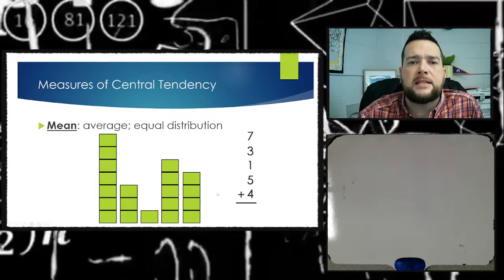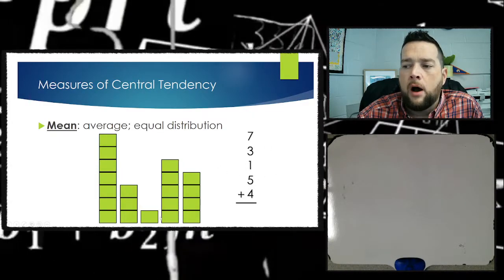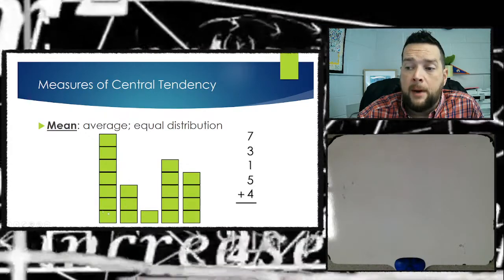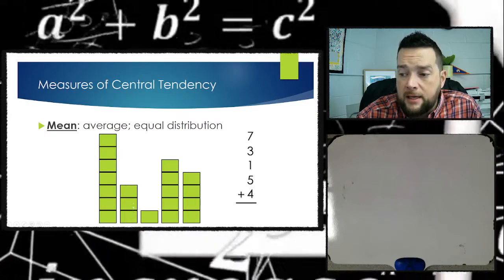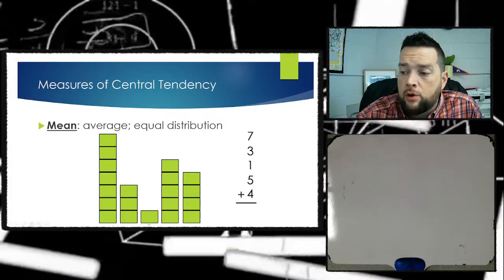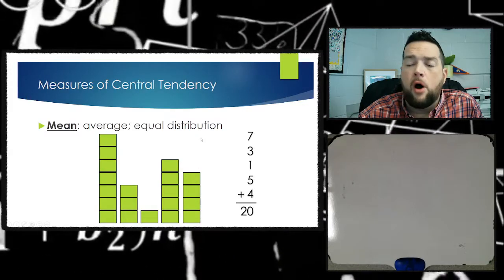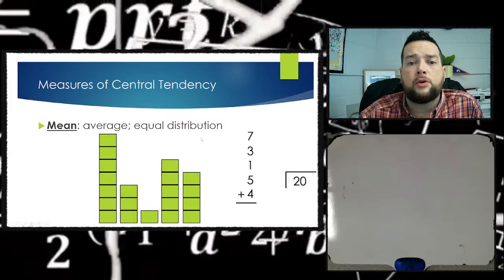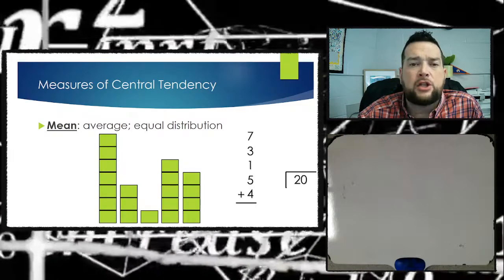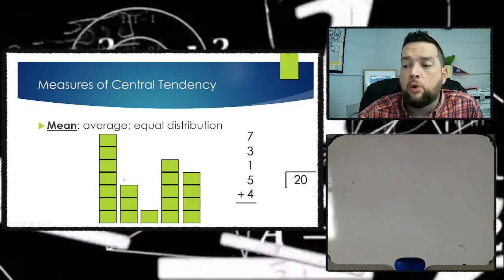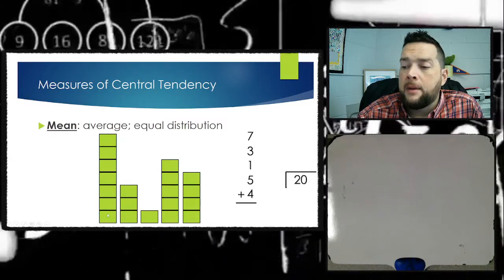So you need to get the sum of the data points. In this case, you have 7 boxes in this row, plus 3 boxes in this row, plus 1, plus 5, plus 4. When you add up all the boxes, there are 20 boxes total. Then we take that total number of boxes and divide it by how many rows there were, how many data sets there were.